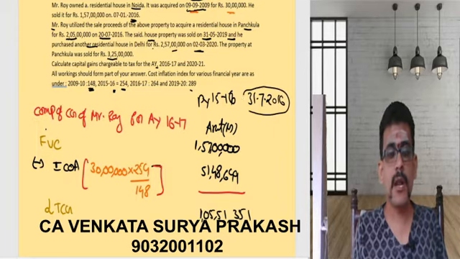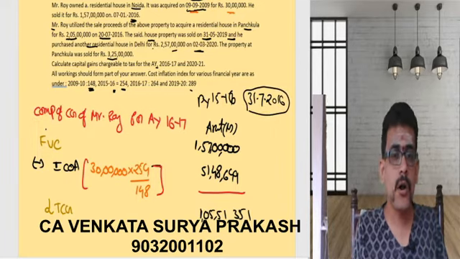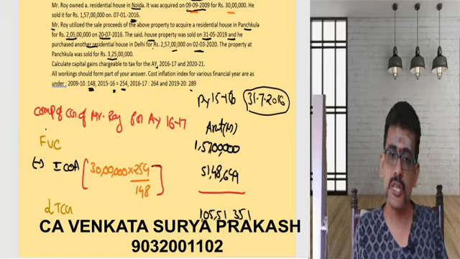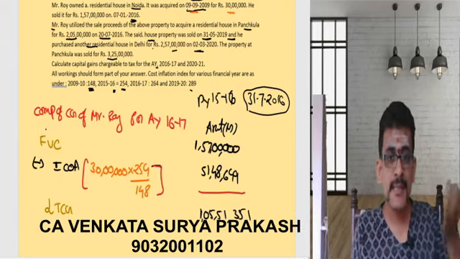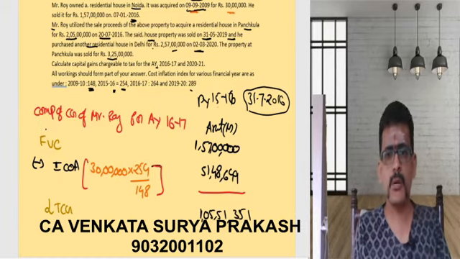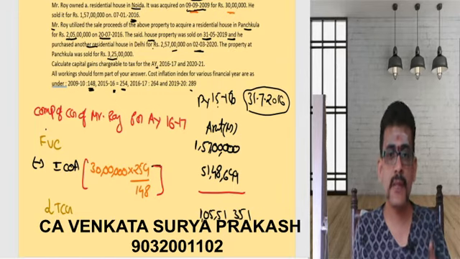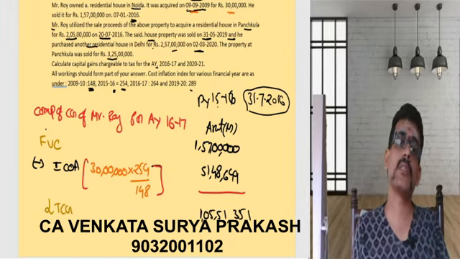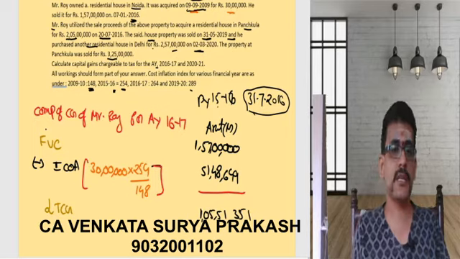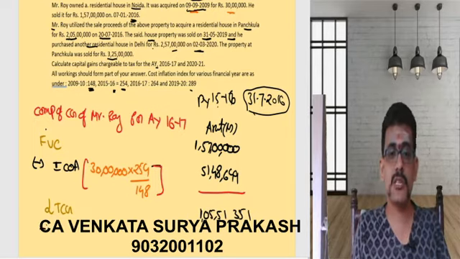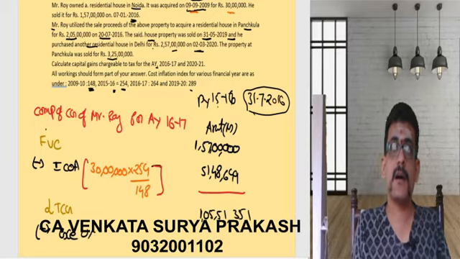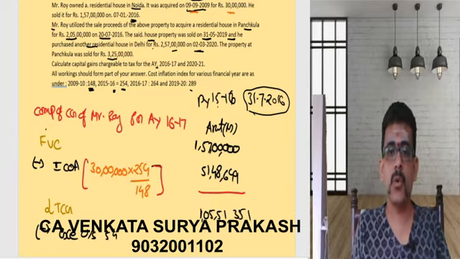So, if you are acquiring a property on or before 31st July 2016, or you are depositing the money in the capital gain deposit account, you can take this as deduction. So here, the asset was purchased on 20th July 2016, before this date. So you can take this as deduction. So lesser, not deduction, exemption. Exemption under section 54.